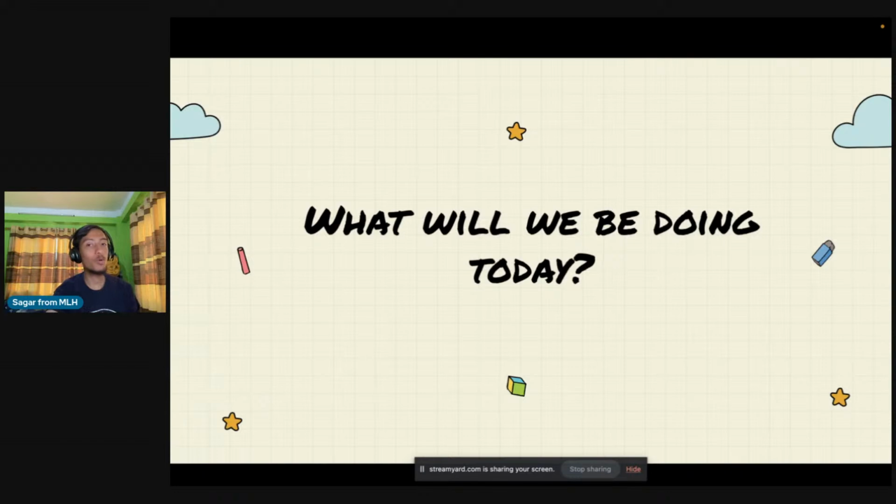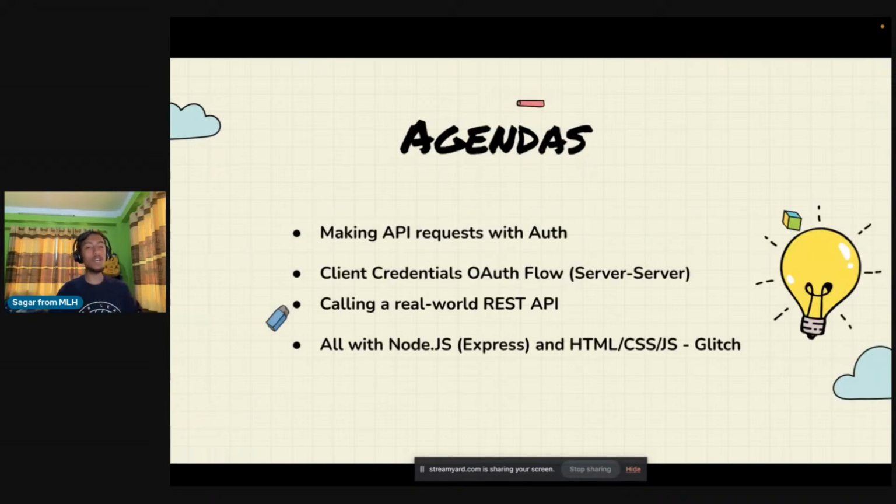So what we will be doing today. So let's see that. The agenda for today, as I already mentioned, we will be making API requests, right? And we will be using authentication as well. So we'll be using OAuth to connect with Spotify Web API. But today we'll be using a simpler version of OAuth than we did in part two, and we will see how we can make the process a lot easier. We will also see the client credentials OAuth flow. That will make things much easier, because last time, if you remember, we had something called the OAuth dance and a lot of steps were involved over there. But this time it will be just 2 or 3 steps, and we'll be calling the Spotify API, and we'll do everything with Node.js and very basic HTML, CSS, and JavaScript.